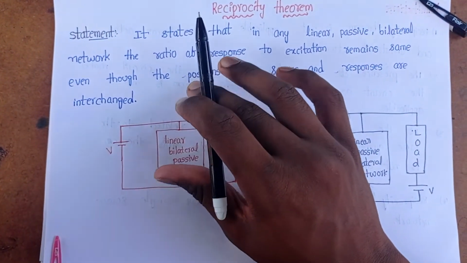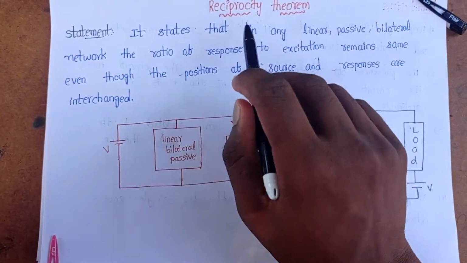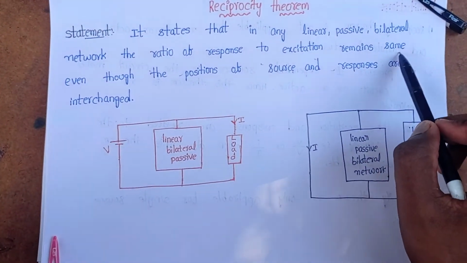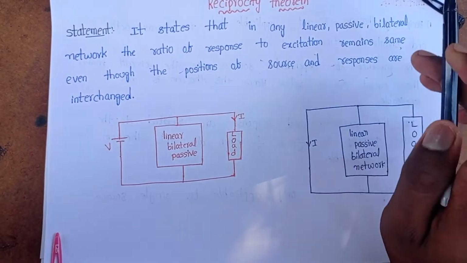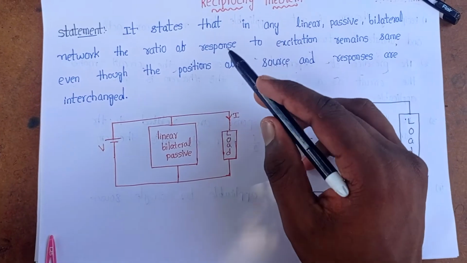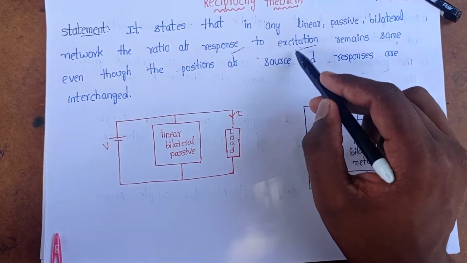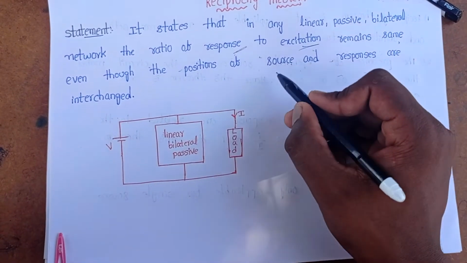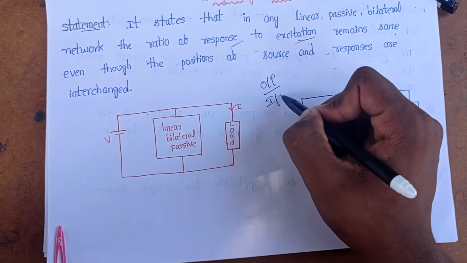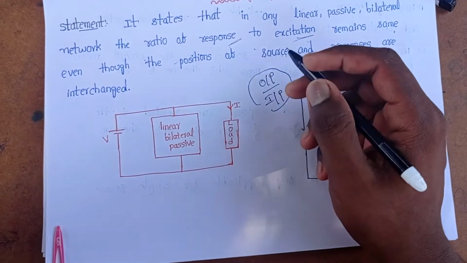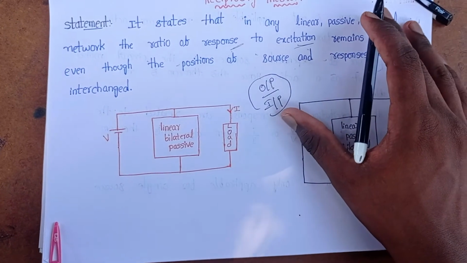Here, response is nothing but the output, and excitation is nothing but the input. The ratio of output to input remains the same even when the source and response are interchanged.